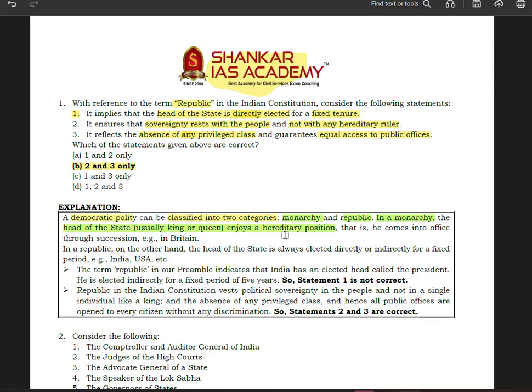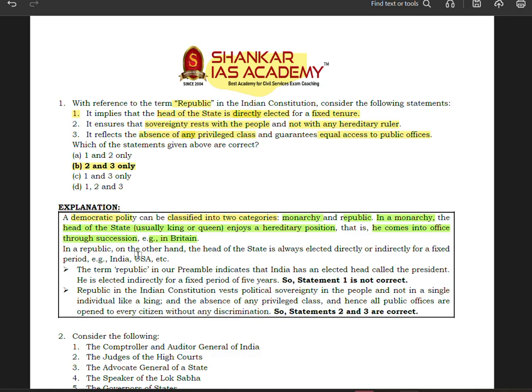So after the death of the king, who will assume the power of the king, the rule of the state, and become the head of the state? The son or the daughter of the king, or the queen. Okay, so it is hereditary. So he comes into office through succession. For instance, in Britain.